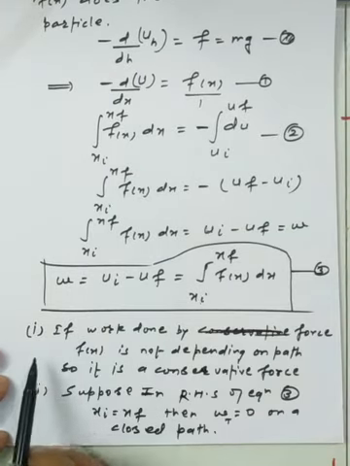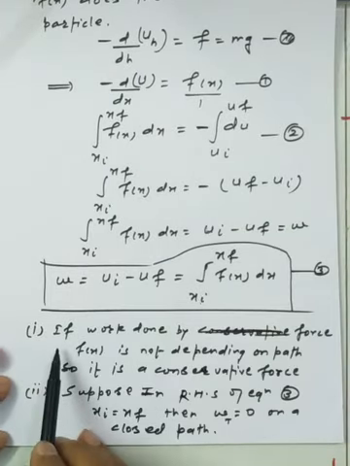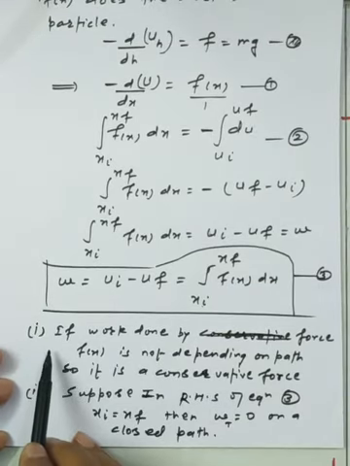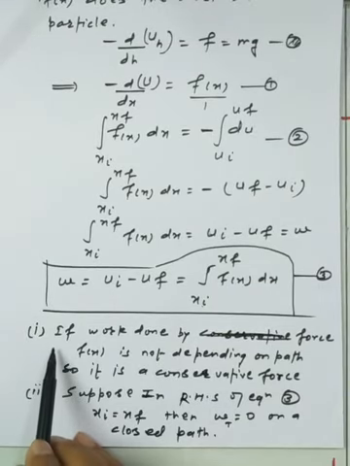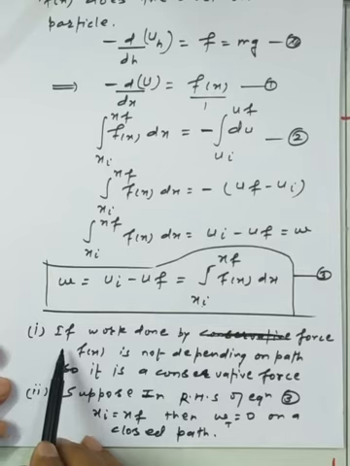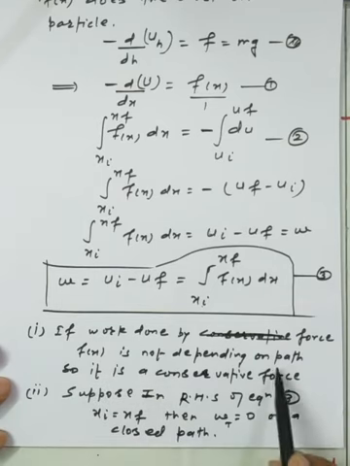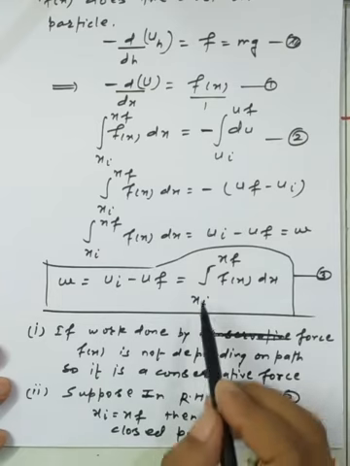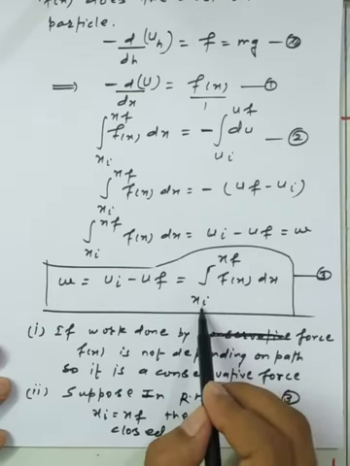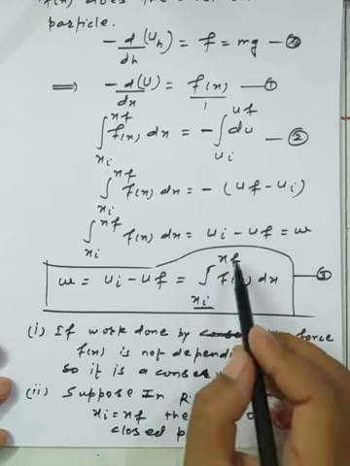So we can prove two properties here for the conservative force: the force which we are using here, the negative gradient of the potential energy, is equal to the gravitational force, which is a function of x. The work done by the force Fx does not depend on the path, so it is a conservative force, and it only depends upon two limits, x initial and x final.